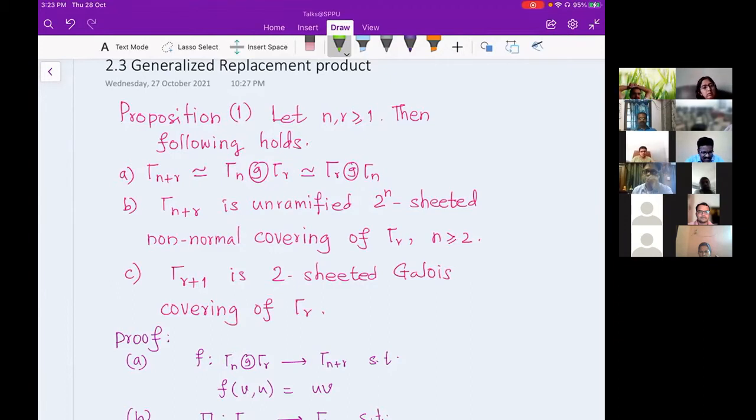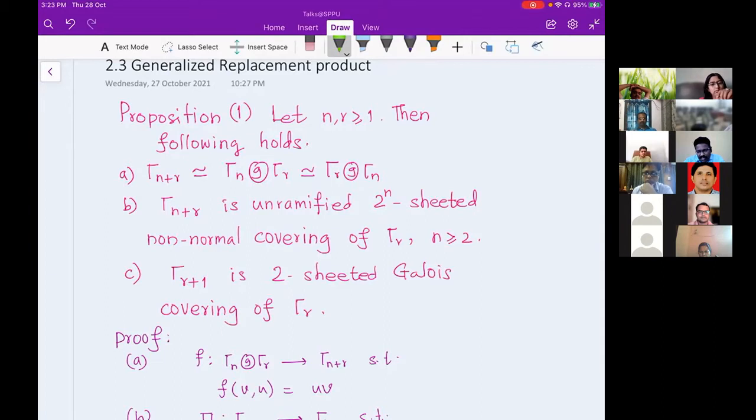So if your n is bigger, if you are not in the immediate level but in a further level, then it is not a Galois covering, or we call it a non-normal covering. But if you are in the immediate level, then it is always a Galois covering, at least in the Basilica setting. This is what we first observed.